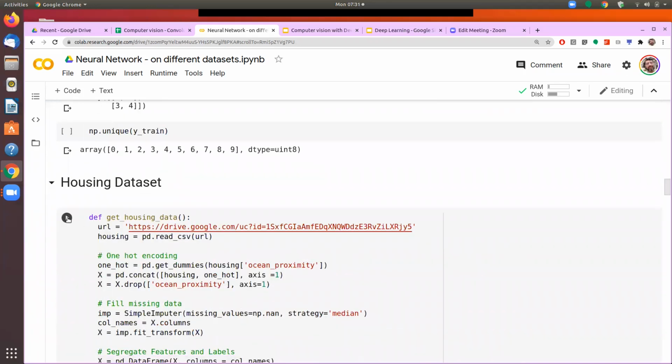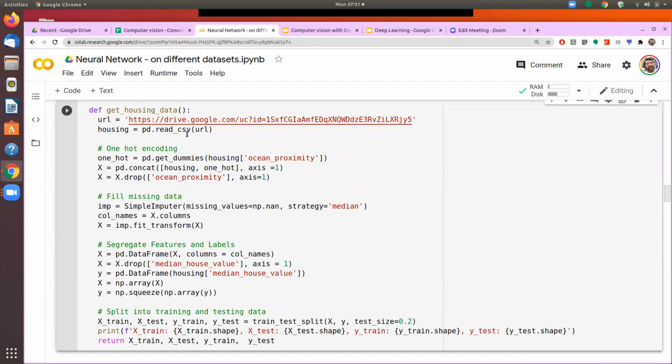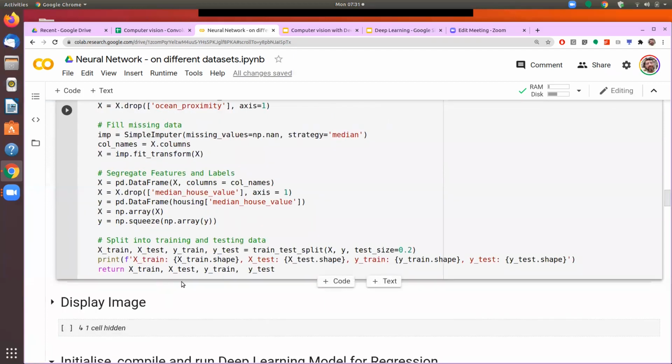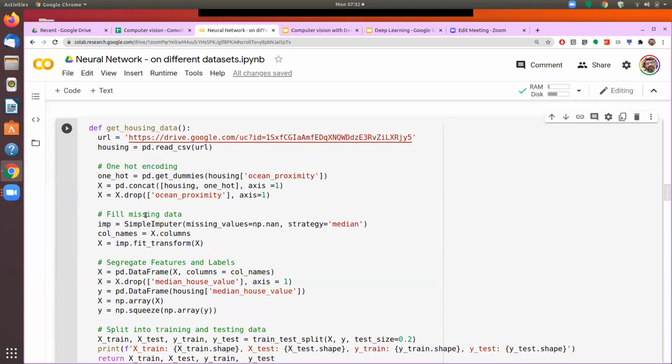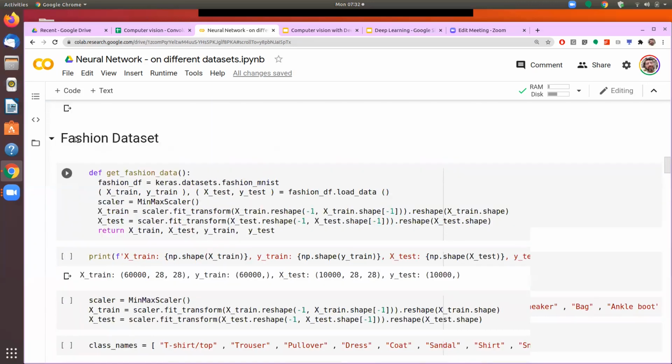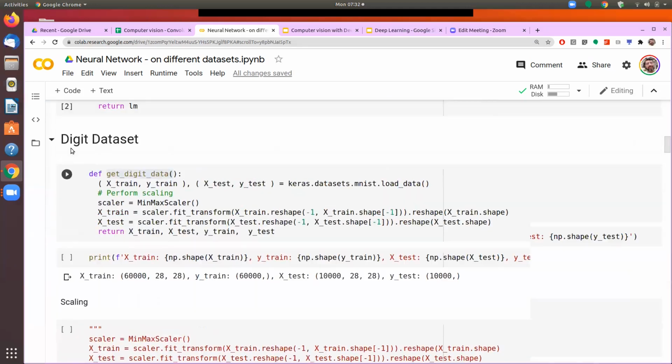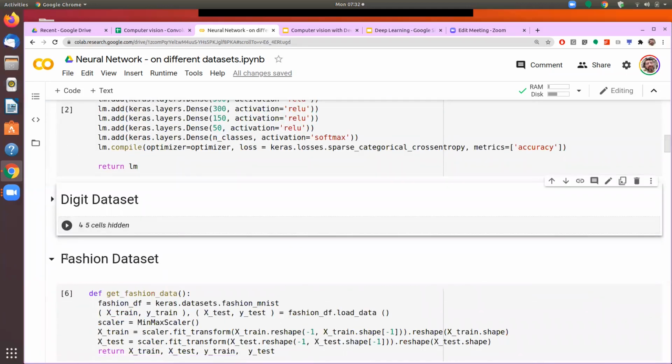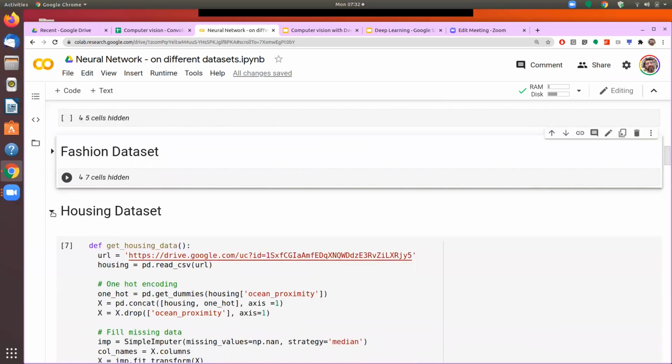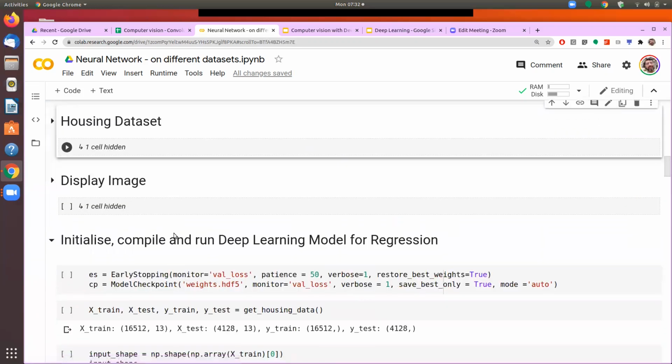Same thing I have done for housing. Here also I fetch the data, and since here we need to do certain processing like one-hot encoding or filling the missing data, all that I have put into a single function so that in one go we can get the xtrain, xtest, ytrain, and ytest. But this time the underlying data set would be from housing. Okay, we'll minimize this. We know how to get any of the three data sets here.